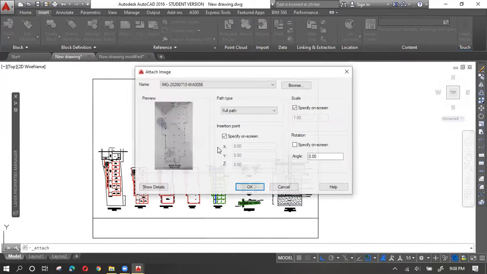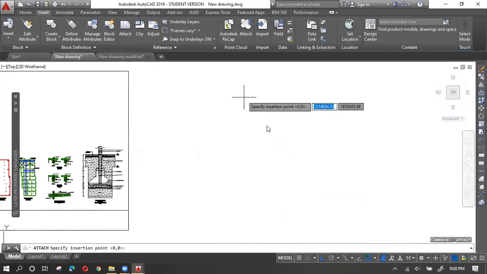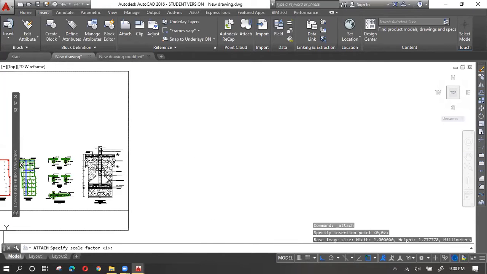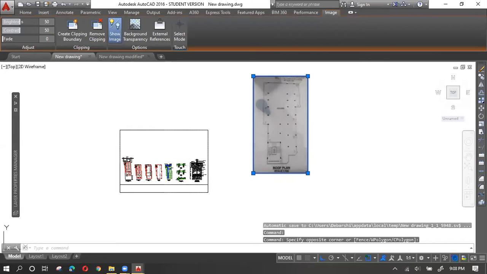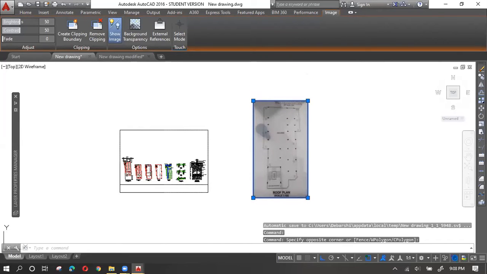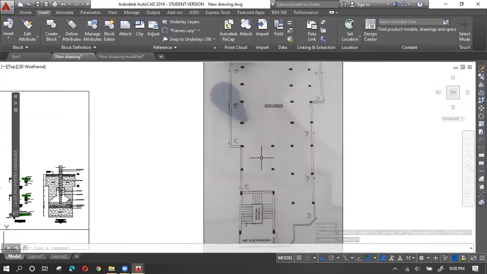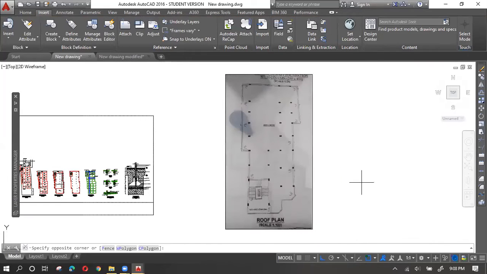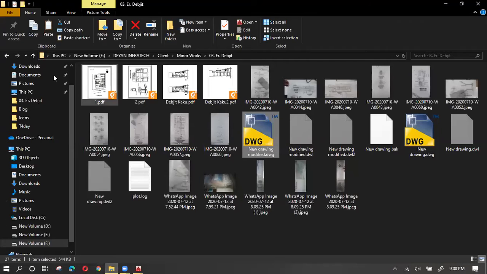For example, let us take this. Okay, let's suppose I'm importing a particular drawing. Instead of this, I can use one of your plans actually. Let me just find that.